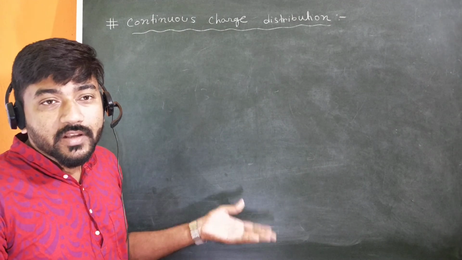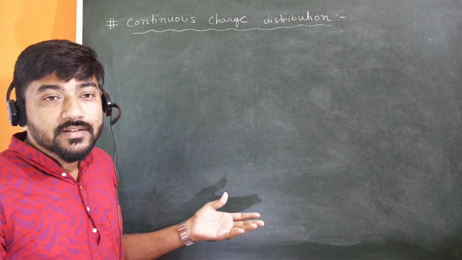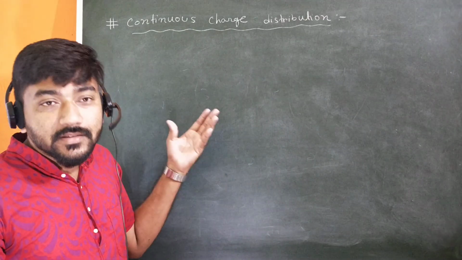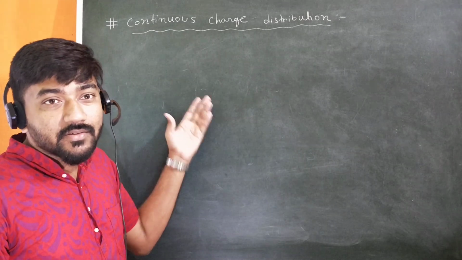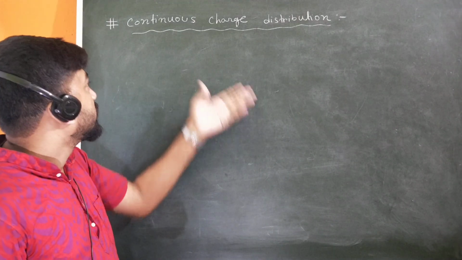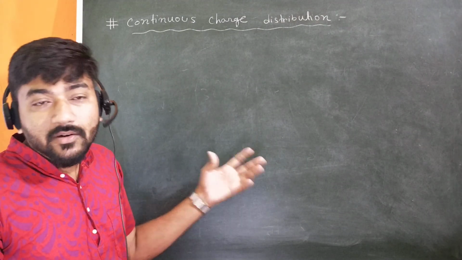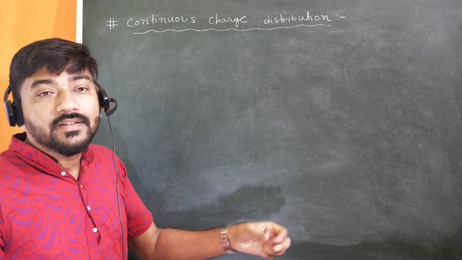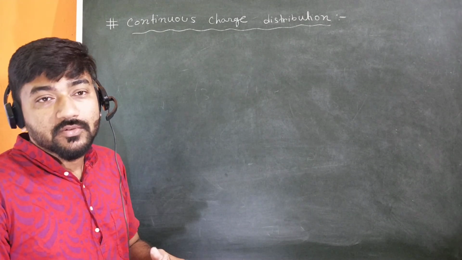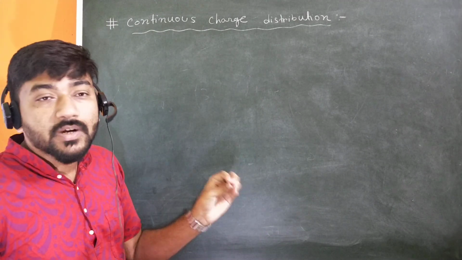And I told you, when I was telling you about the quantization of charge, that this is the challenging thing, and this theory basically challenges the quantization of charge. Because if charge is quantized, why do we need to discuss continuous charge distribution? This is because it is a macroscopic view. Quantization of charge is nothing but a microscopic view, but continuous charge distribution is the macroscopic view, where a large number of electrons are there in just 1 coulomb of charge.